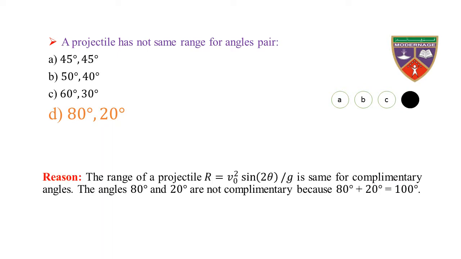Reason: the range of a projectile R is equal to v naught square sine 2 theta divided by g, which is the same for complementary angles. The angles 80 degree and 20 degree are not complementary because 80 degree plus 20 degree is equal to 100 degree, which is not 90 degree. Hence, the range of the projectile is not the same for angles 80 degree, 20 degree.